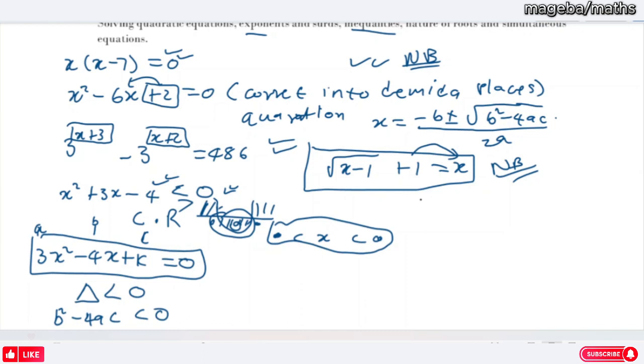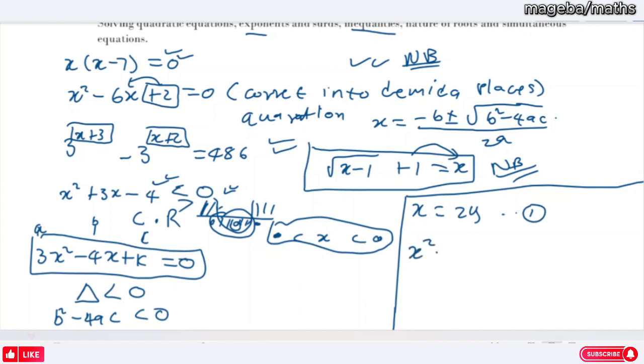The last part that I'm going to talk about on this question 1 is simultaneous equations. They can give you simultaneous equations in many, many forms. You must practice any type of simultaneous equation. There are many question papers on the internet. Now, x equals 2y, this is probably equation number 1, and then they're going to say x squared minus 5xy equals negative 24. This is equation number 2.